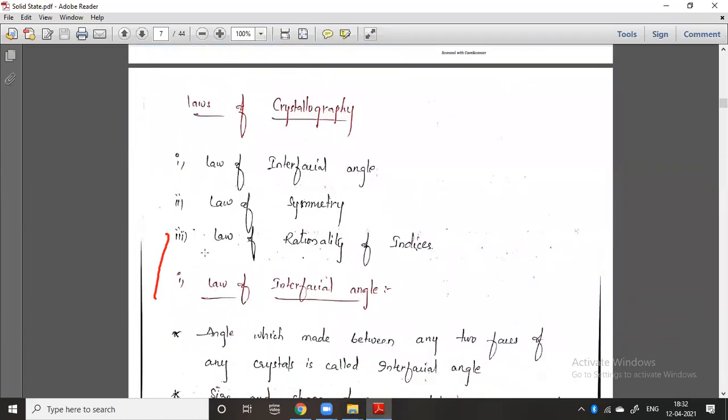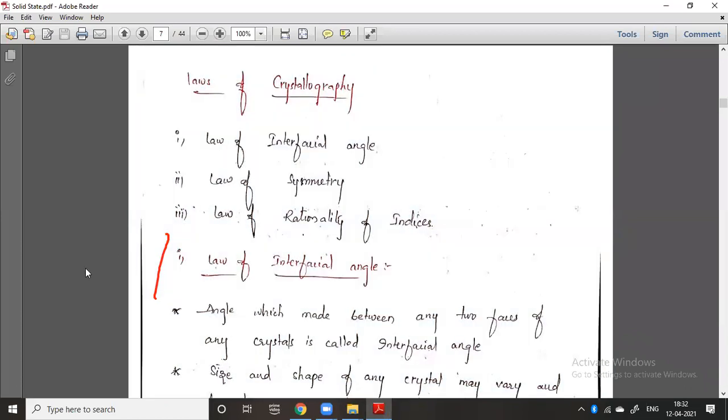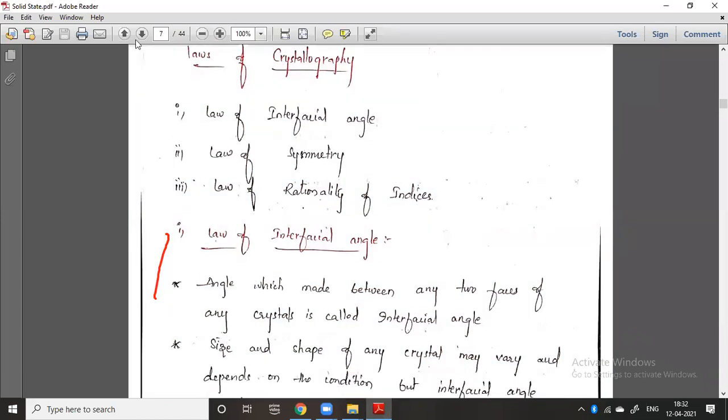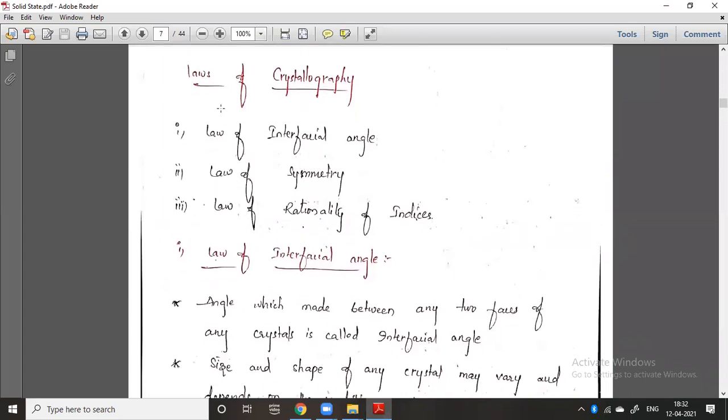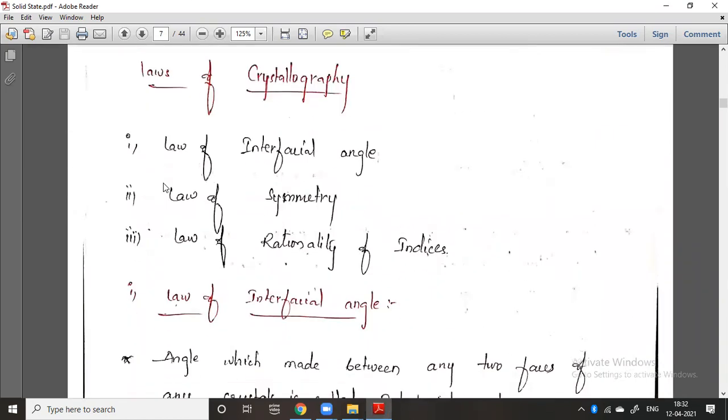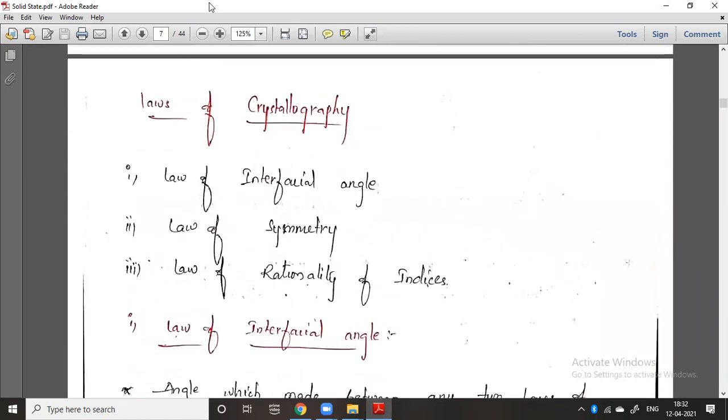And the next one is the laws of crystallography. This is a very, very important part. There are three laws here, and those three laws you should remember. So what actually are those three laws of crystallography?